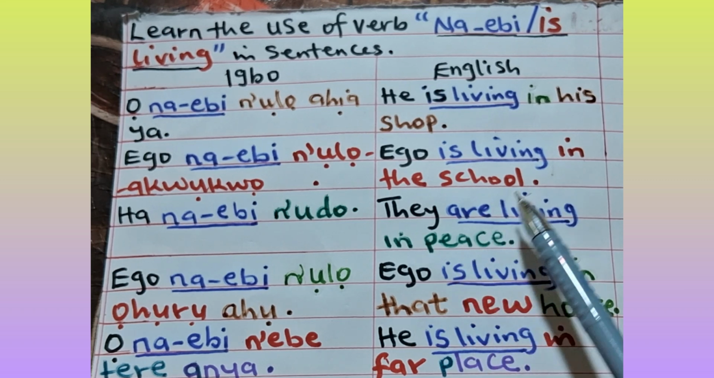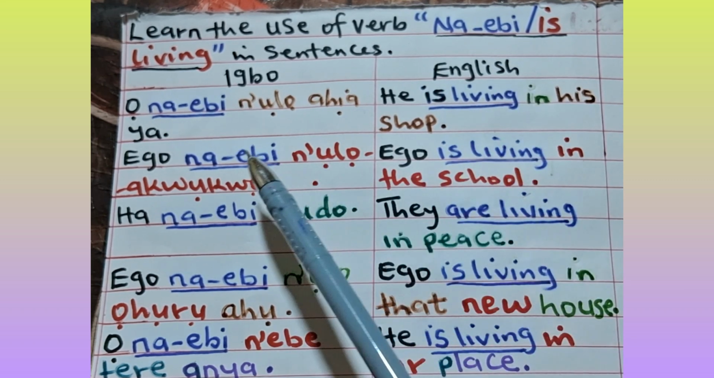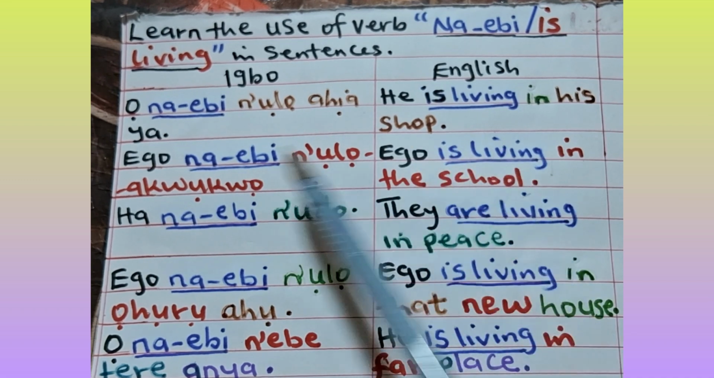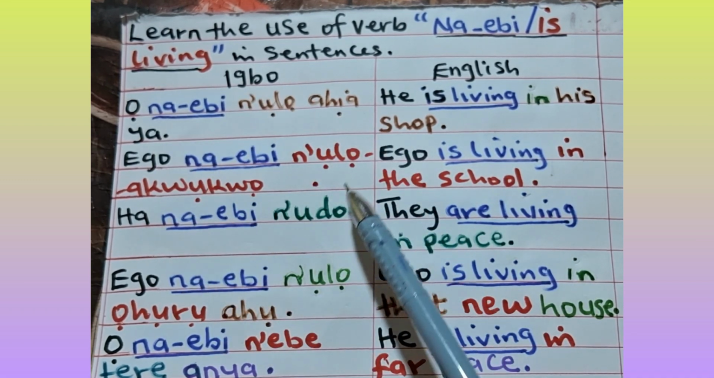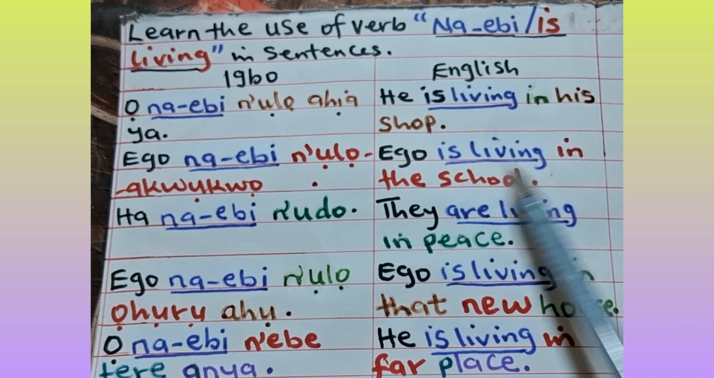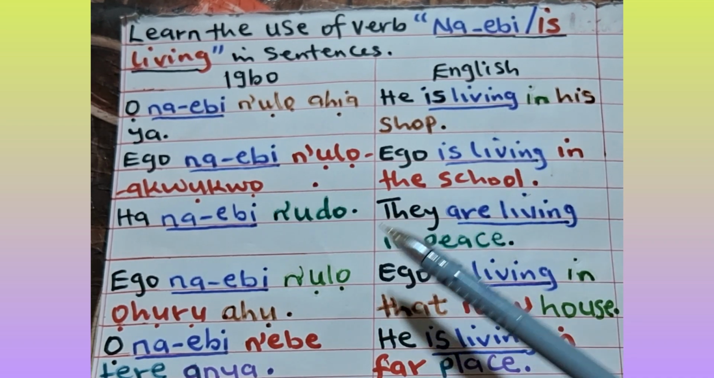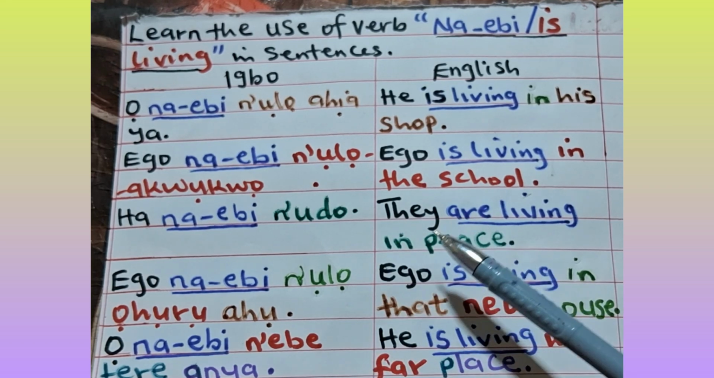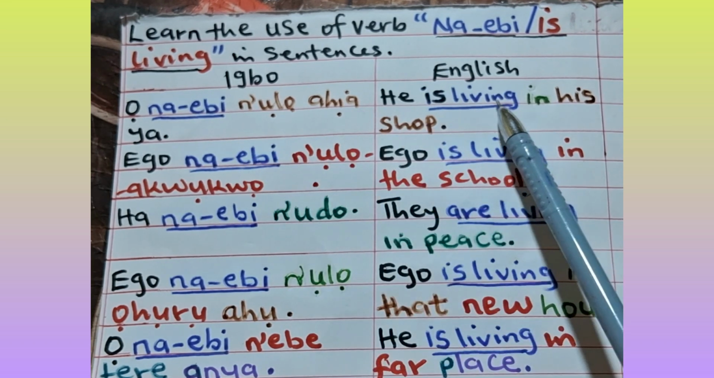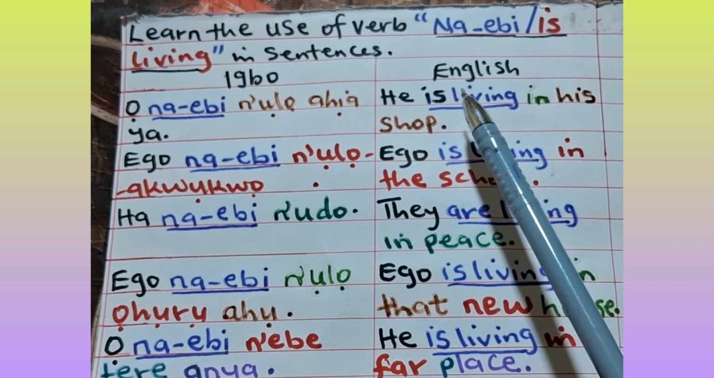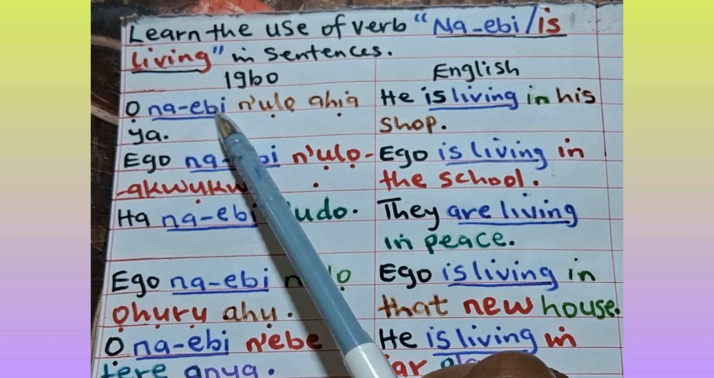Remember, we use the same color code to write same words both in English and the Igbo. Is living means ọ na-ebi. Ego here is Ego. School, in the school, n'ụlọ akwụkwọ. This will help you and guide you to understand Igbo language very fast by identifying same words with the same color code. Remember, our verb here is living, na-ebi.